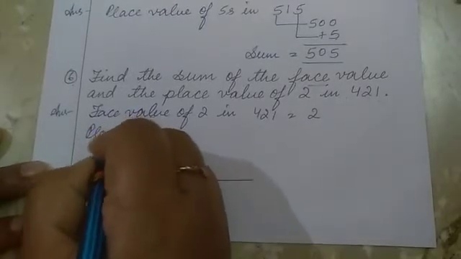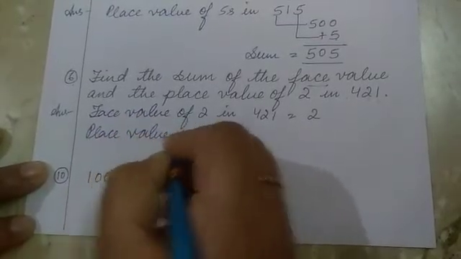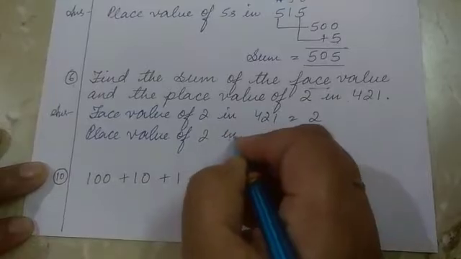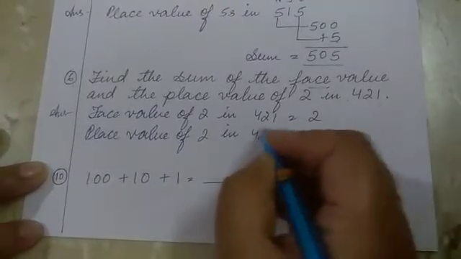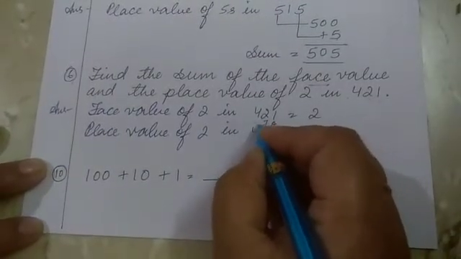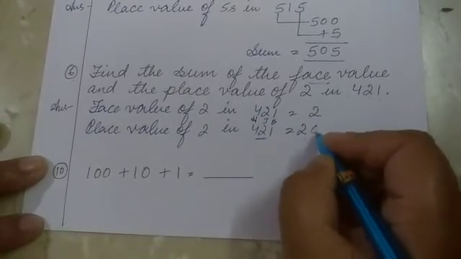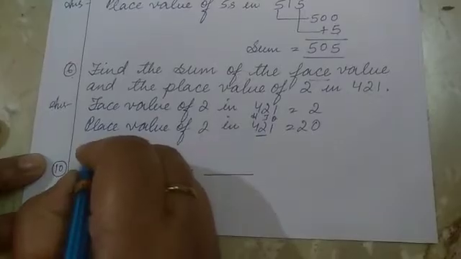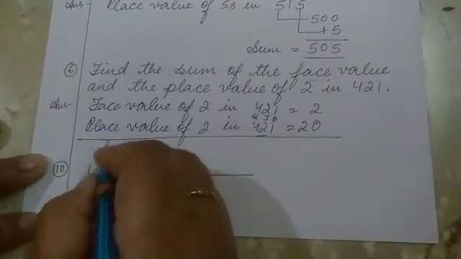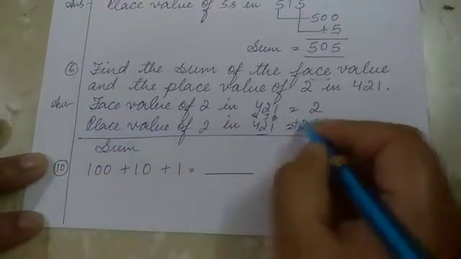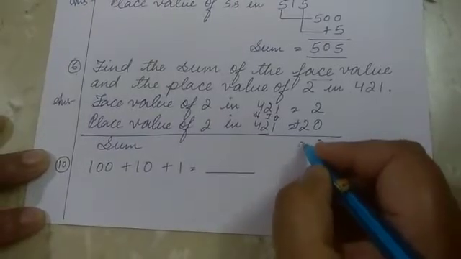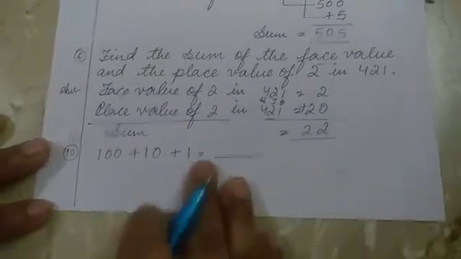Then we have to write place value of 2 in 421. So you have to put the place value. So it is ones, tens, 100. It is in tens place. So we will write here 20. Now we have to find out the sum. So we will add them. So it is 2 plus 0 is 2, and here 2. So the answer is 22.